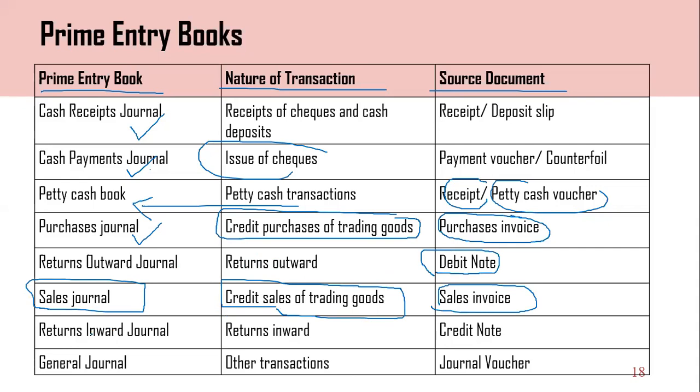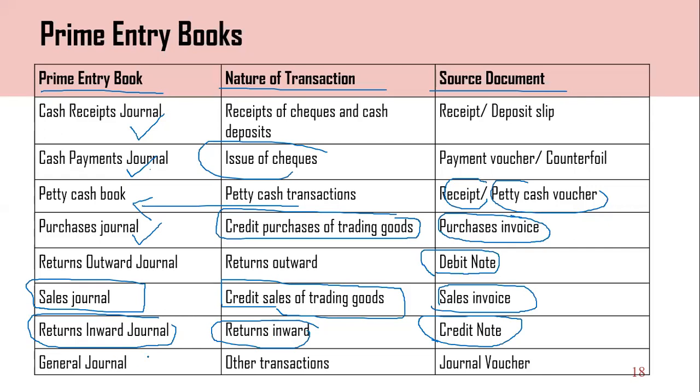And again, the return inward journal. If there are any return inwards, we need to record them in the return inward journal. So a credit note we can use as the source document.